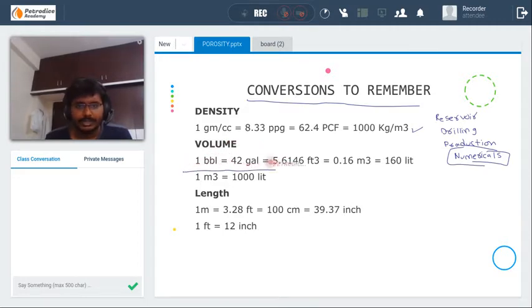And the volume. You have to remember two lines. That is, 1 barrel is equal to 42 gallons is equal to 5.6146 feet cube is equal to 0.16 meter cube is equal to 160 liters, and 1 meter cube is equal to 1000 liters. And the third one is length. 1 meter is equal to 3.28 feet is equal to 100 centimeter is equal to 39.37 inch.